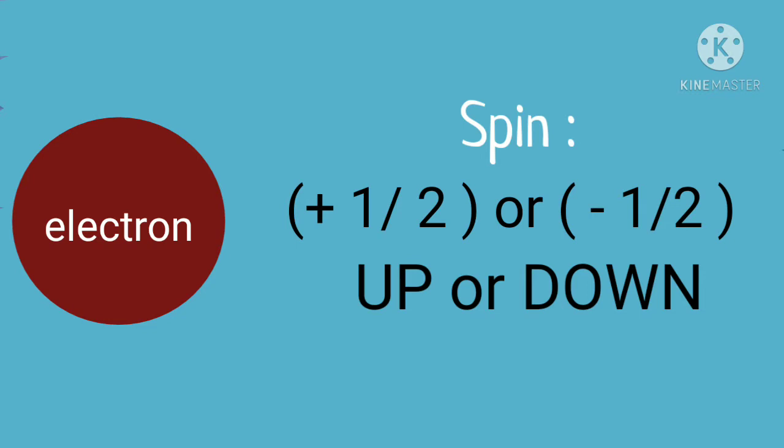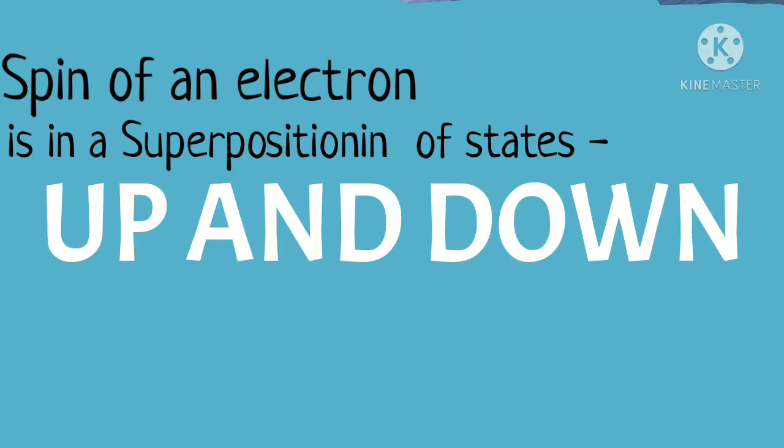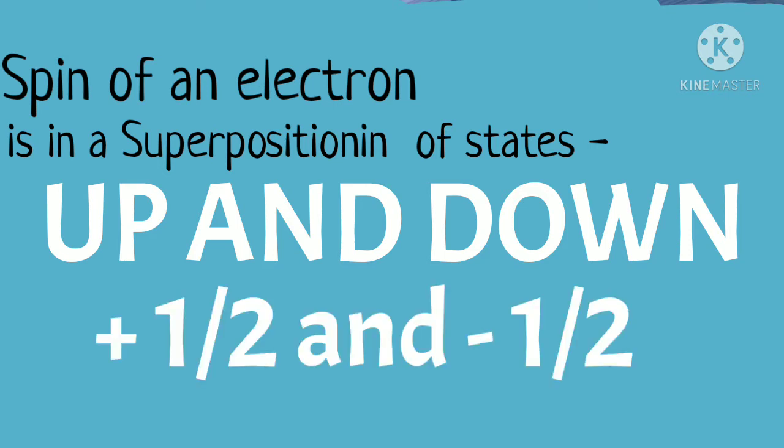Until we measure the spin of the electron, quantum mechanics says that the spin of the electron is in a superposition of states up and down. That means it has both spin of plus half and negative half at the same time. That sounds absurd, but when we observe the spin of the electron, we only get one of the values.